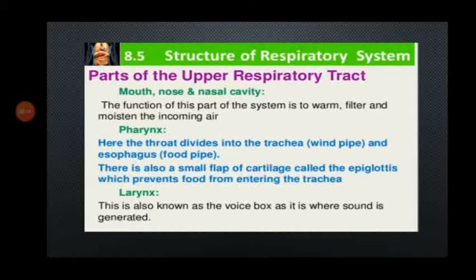The second one is the pharynx. Here the throat divides into the trachea, also called the windpipe, and the esophagus or food pipe. There is also a small flap of cartilage called the epiglottis, which prevents food from entering the trachea. The third one is the larynx. This is also known as the voice box, as it produces sound.